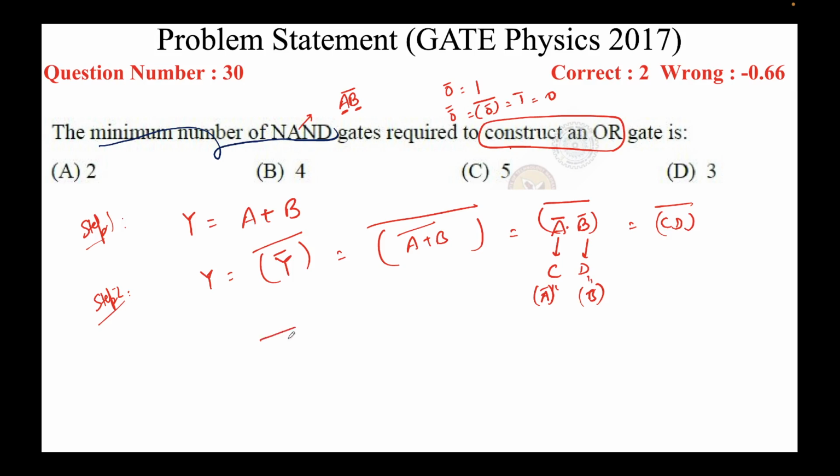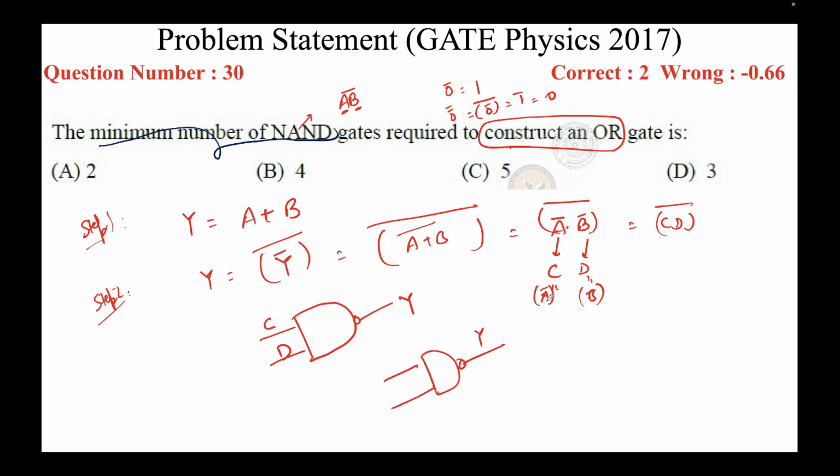So what I did, I created this. If I input C here and I input D here, what I'll get is y. This is the expression, y equal to CD whole bar. This is what I am doing, right? Now the value of C is a bar.